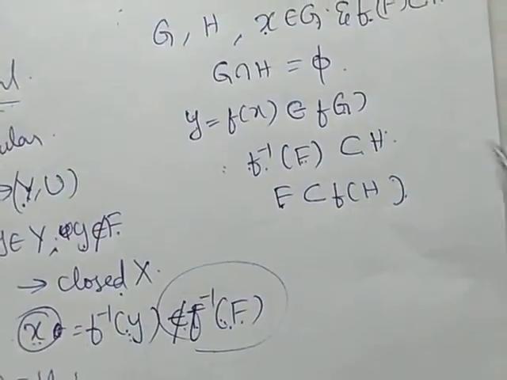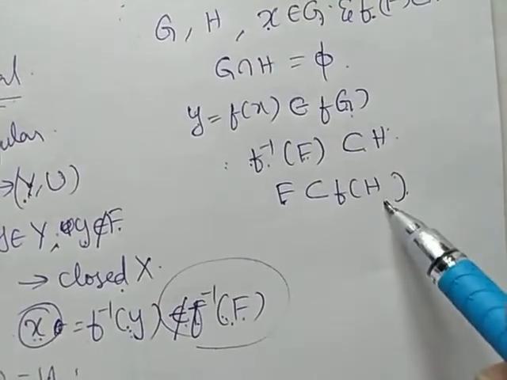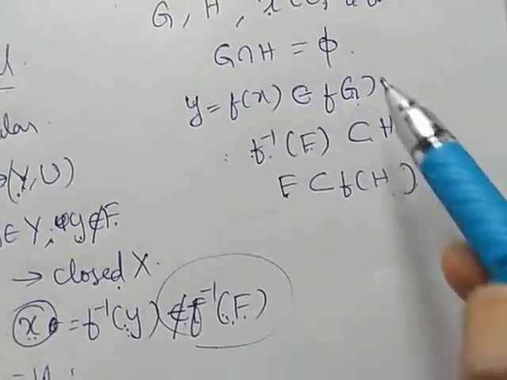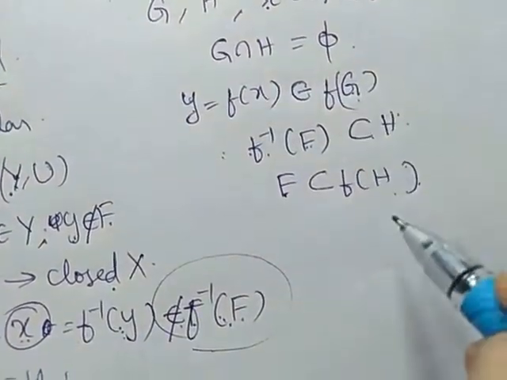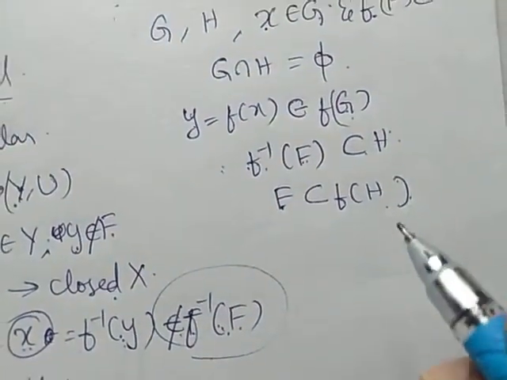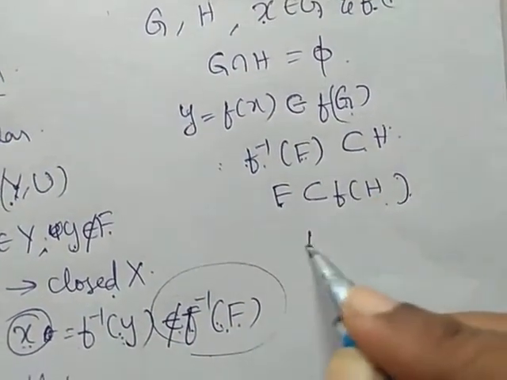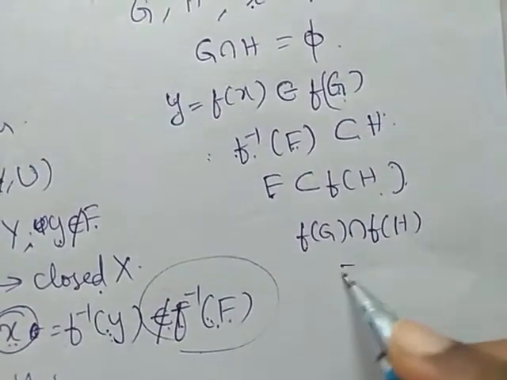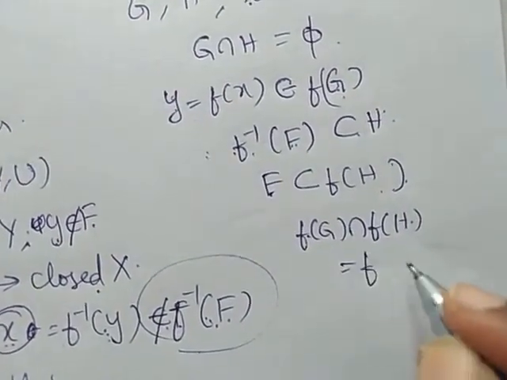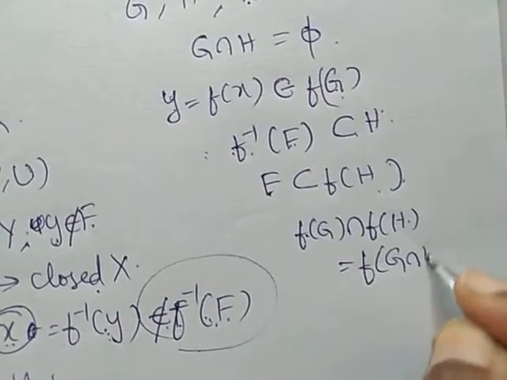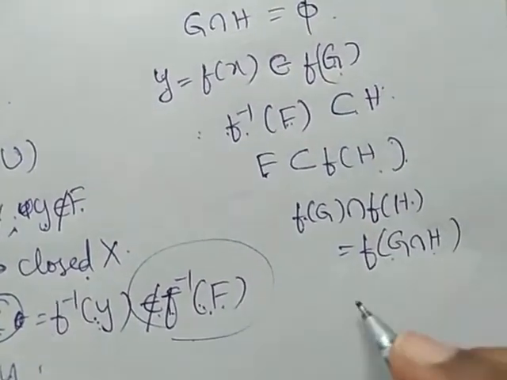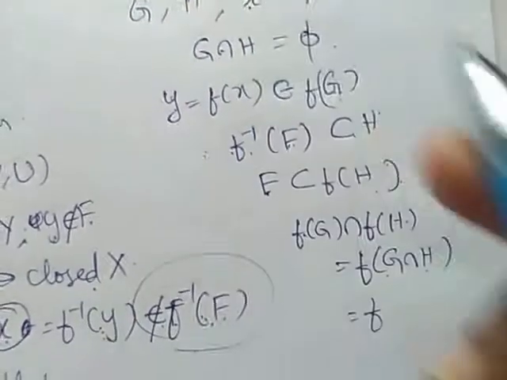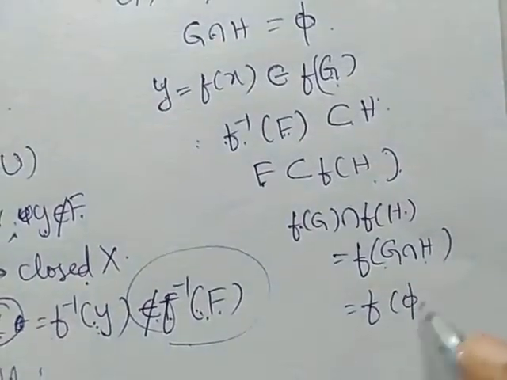Now we have to prove that intersection of f of G and f of H should be null set. So to prove this, I will consider f of G intersection f of H. What is this? F of G intersection f of H is f of G intersection H. What is G intersection H? It is null set. Already we have taken G intersection H is null set.